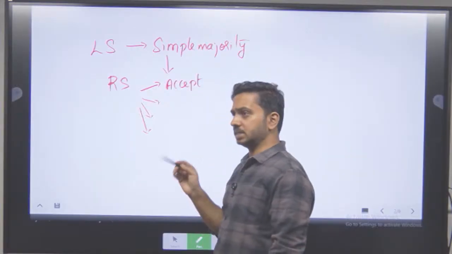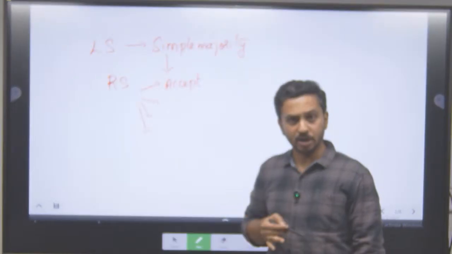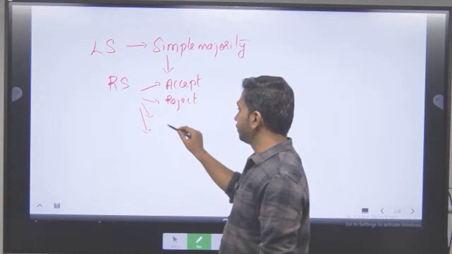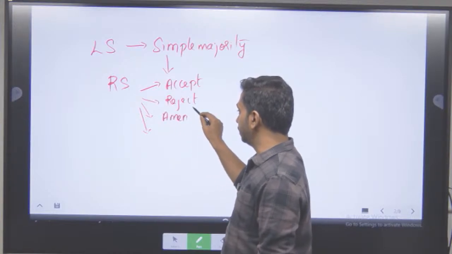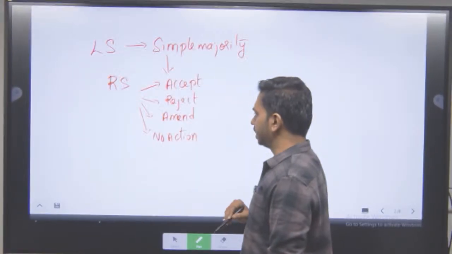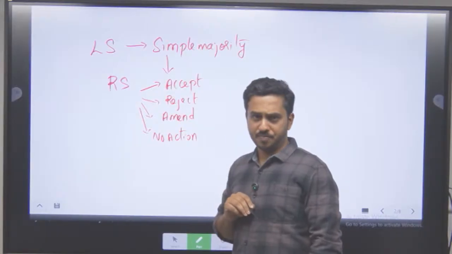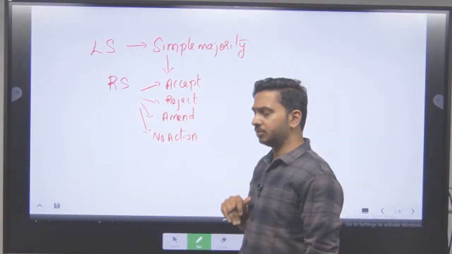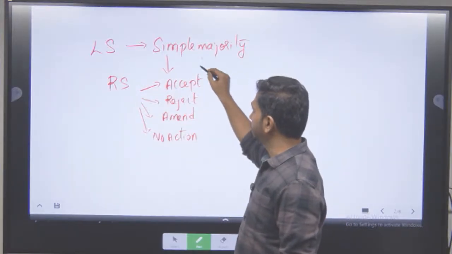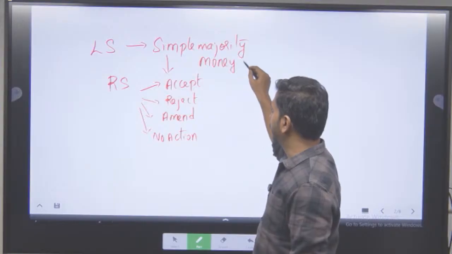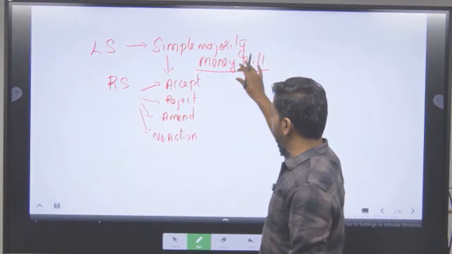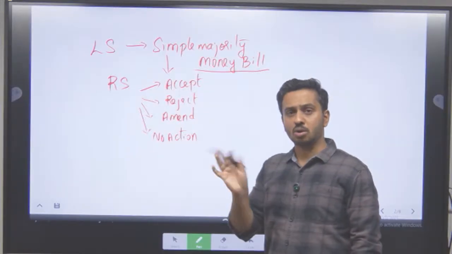That means they can say that yes, government has passed a good bill, so we are also going to agree to it. Or they can reject the bill, or they can amend the bill, or no action can be taken. In general, with respect to any ordinary bill, these are the 4 options that is there for the Rajya Sabha. But does the Rajya Sabha have all these options with respect to a money bill? Because it's not an ordinary bill, please remember that. Because it's not an ordinary bill, all 4 options are not there.